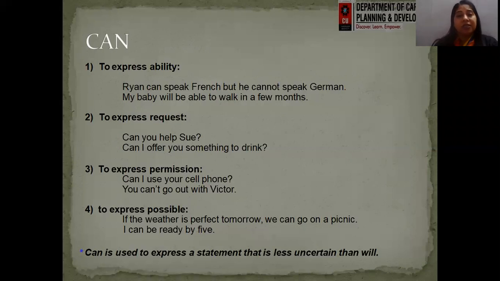Next is to express possibility. If the weather is perfect tomorrow, we can go on a picnic. So there's a possibility that if the weather is fine, we can think of going out for a picnic tomorrow, right? Similarly, I can be ready by 5. So I'm saying that yes, I will be able to be ready by 5. So I'm expressing the possibility of it. So can is used to express a statement that is less certain than will. Will shows certainty that definitely I'm going to do that. But can shows my ability but not certainty. It's less certain than will.